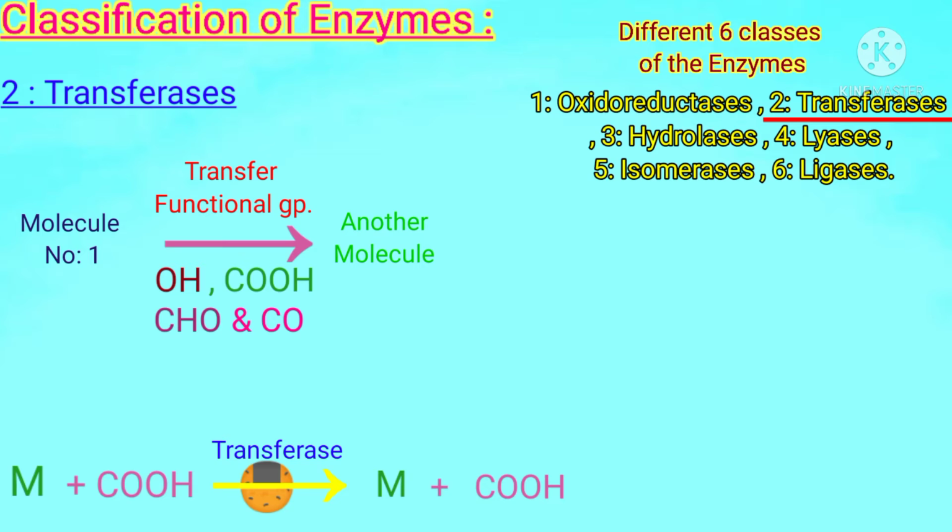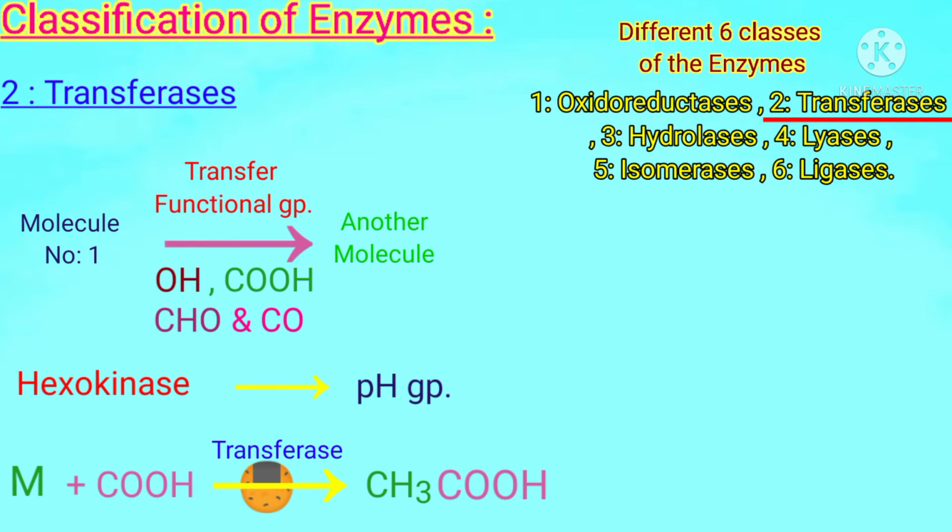As a result of this transfer, we get MCOOH. If here M is a methyl group CH3, then we will get CH3COOH, which is acetic acid. The next example is hexokinase, which transfers a phosphate group.